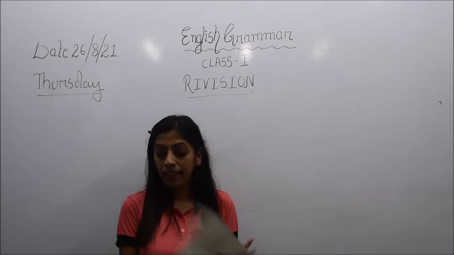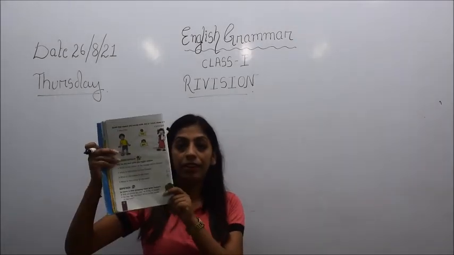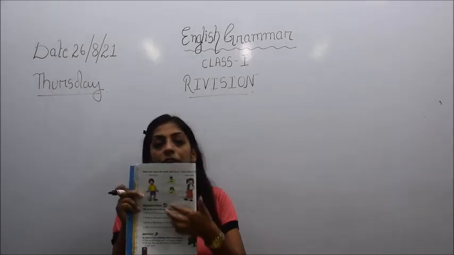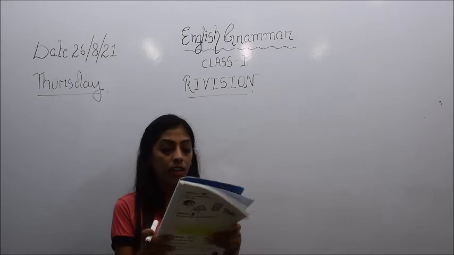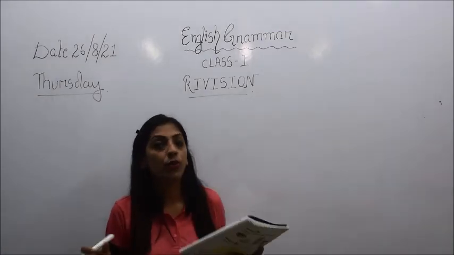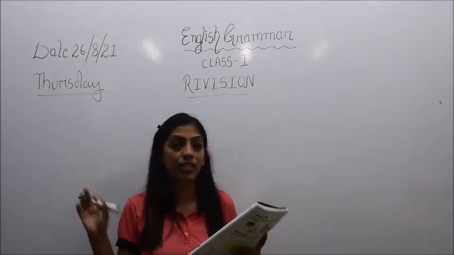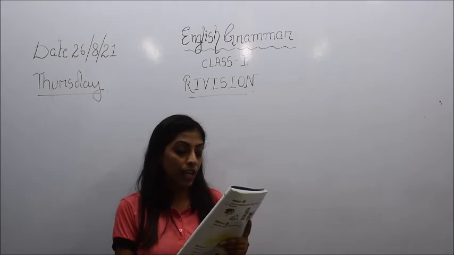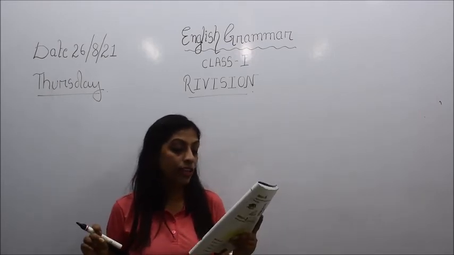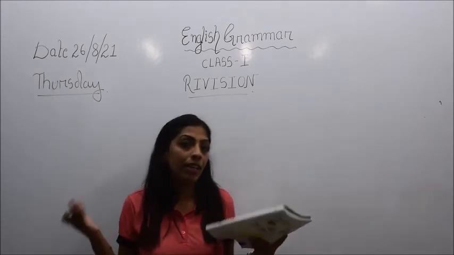Then some of the important things, here in page number 2, some of the questions are given, like what is the color of the happy child's house? We studied in the poem that the color of the happy child's house was red. Then what is the color of your house? Then what is the color of a tree? We all know that the color of a tree is green, so I may give this question.